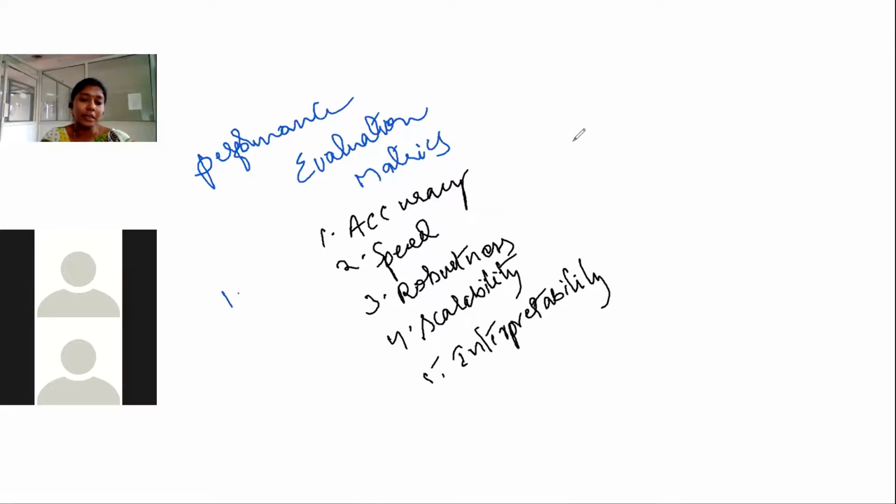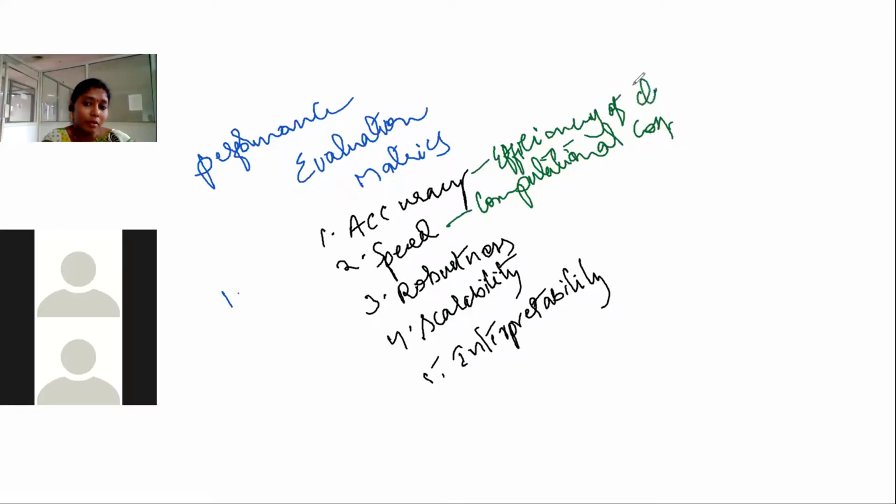Coming to the speed. Speed indicates the computational cost. It actually refers to the efficiency of classification or prediction.